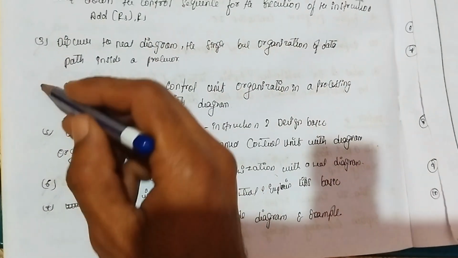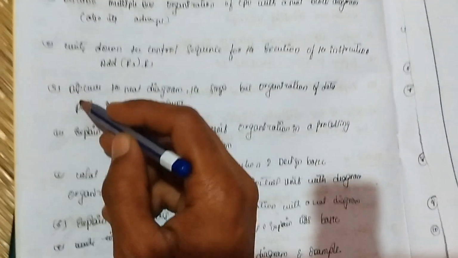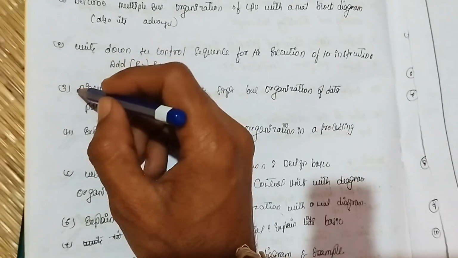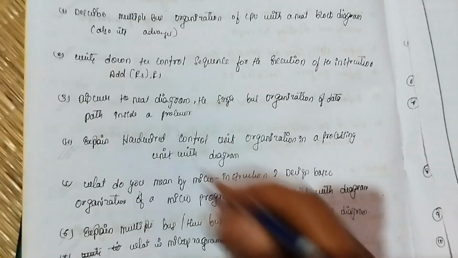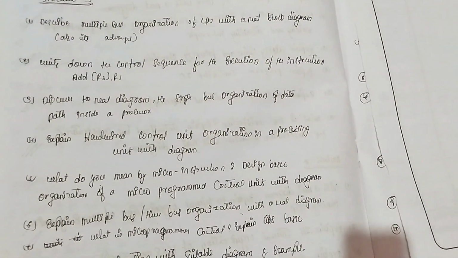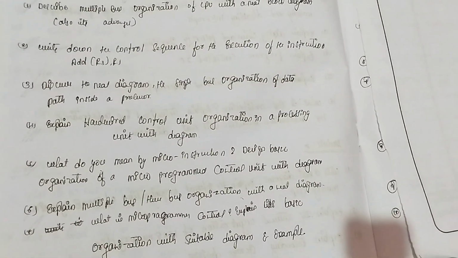It is also important. The hardware ones are sometimes repeated questions. And discuss the organization of the data path inside the processor. It is not that much, but it is also important. The reason I am telling you this is that these are many times repeated questions which I have collected. That's why I am telling you these very important questions.